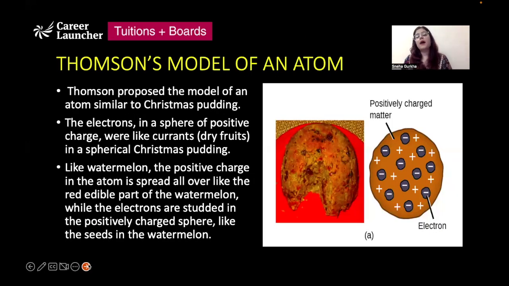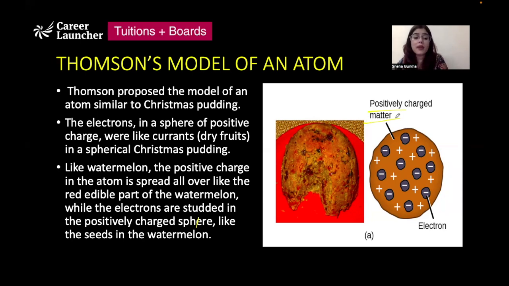So बहुत से साइंटिस्ट ने कुछ थ्योरीज, कुछ मॉडल बताए, रेकमेंड किए कि कैसा एक एटम का स्ट्रक्चर हो सकता है. So one of the first scientists to do so was Thomson. थॉमसन ने ये सजेस्ट किया that the atom is similar to a Christmas pudding, जिसमें the electrons are like the dry fruits that are present in the sphere of the pudding. तो स्फीयर को उन्होंने as positively charged आइडेंटिफाई किया